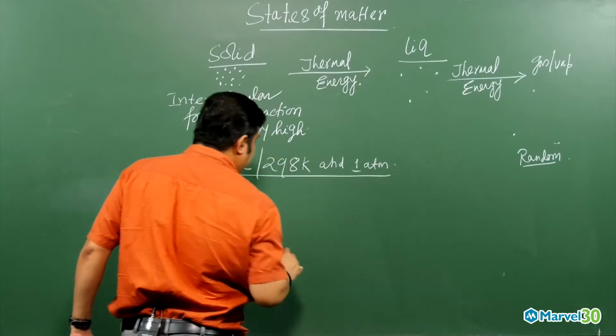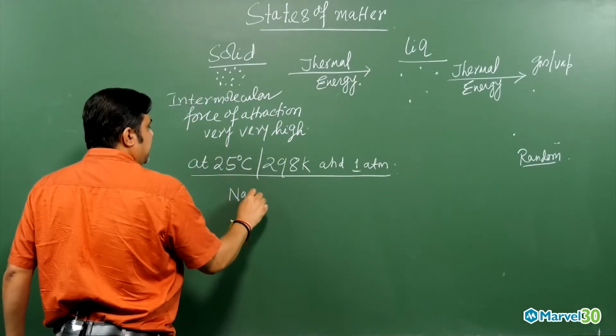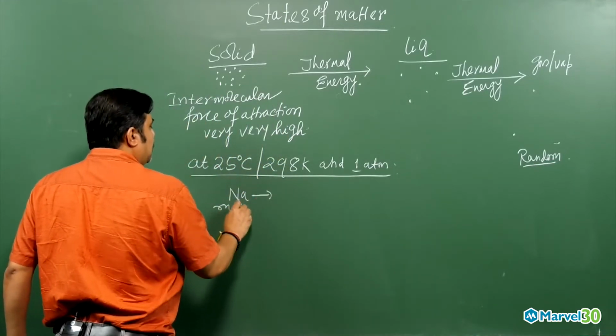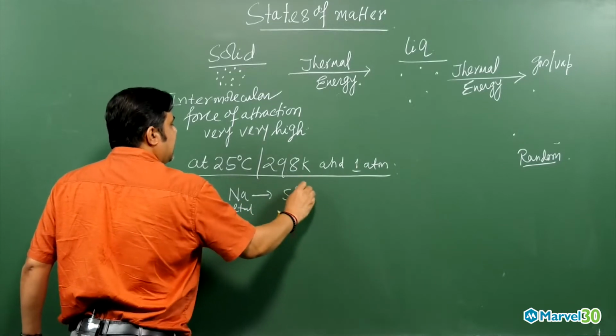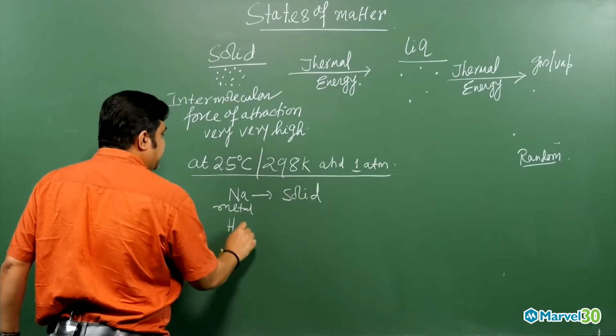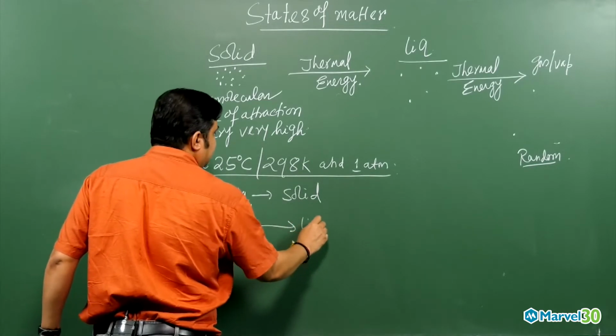Under those conditions, sodium metal will be in the solid state, and water will be in the liquid state.